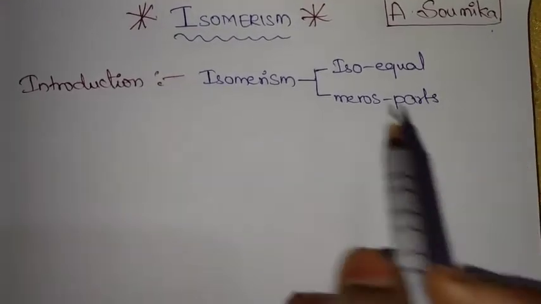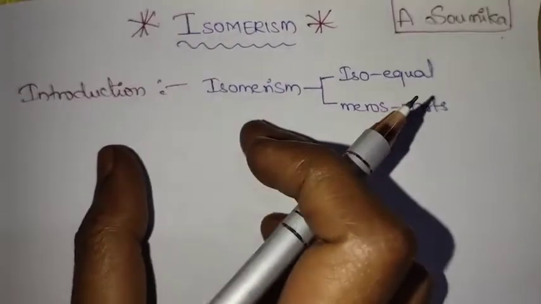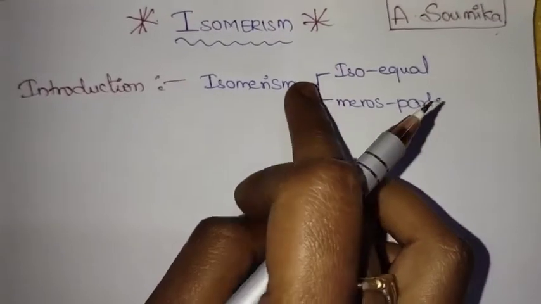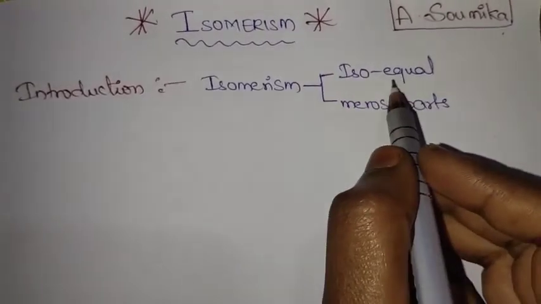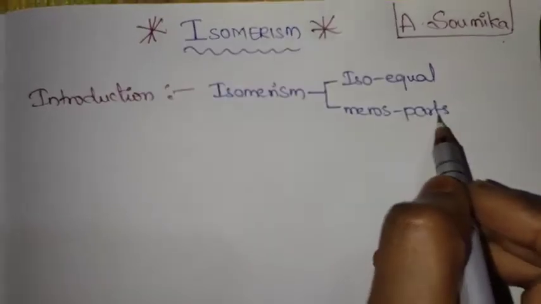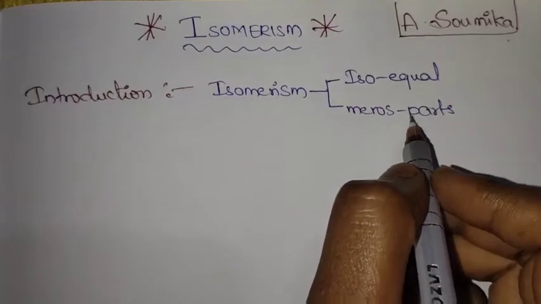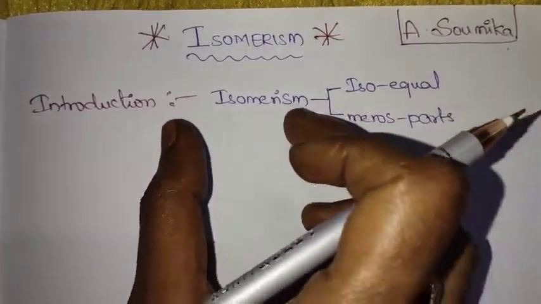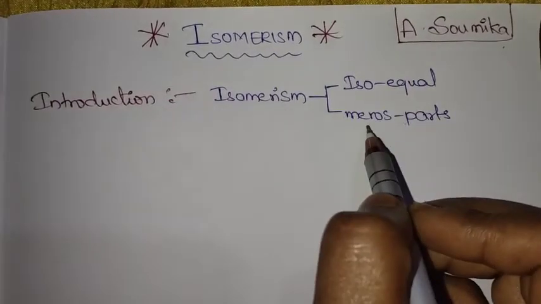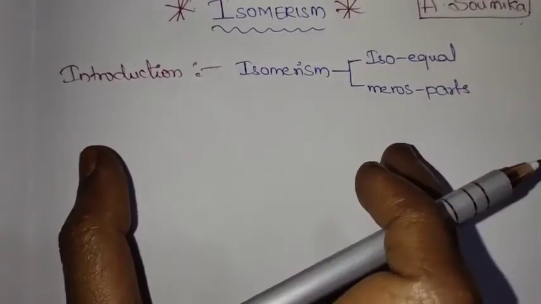Today we are going to discuss isomerism. Isomerism is nothing but iso and meros. Here, iso means equal and meros means parts. Isomerism means equal parts, and this word is coined from the Greek words, one is iso and another one is meros. We use isomerism frequently in organic chemistry.